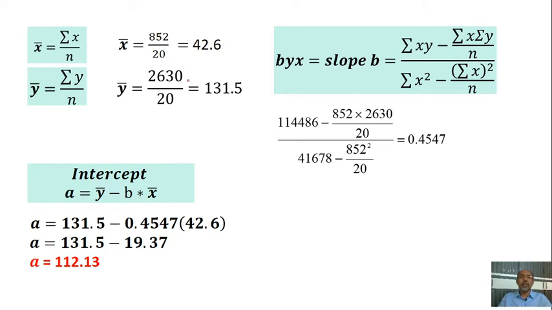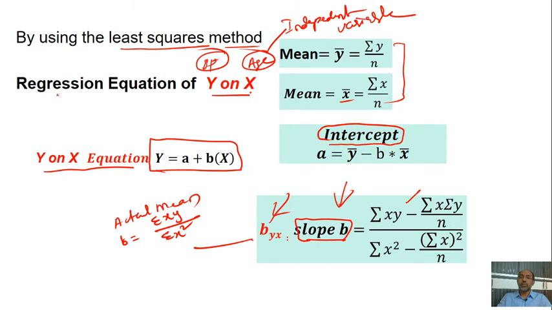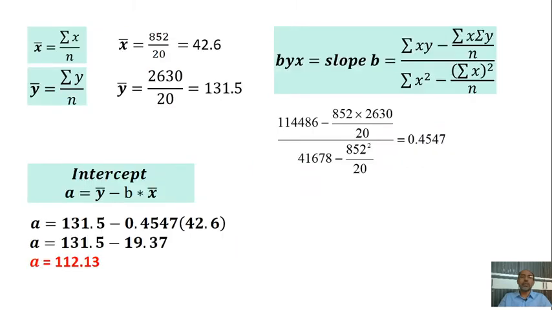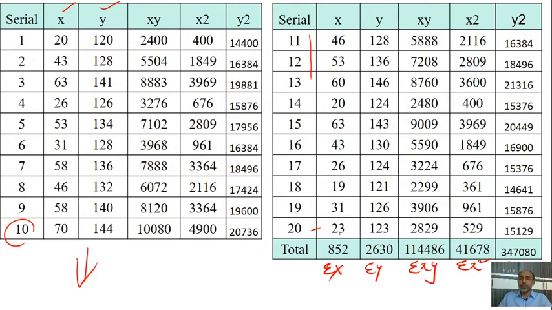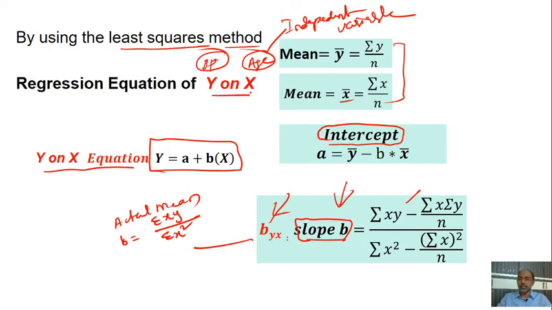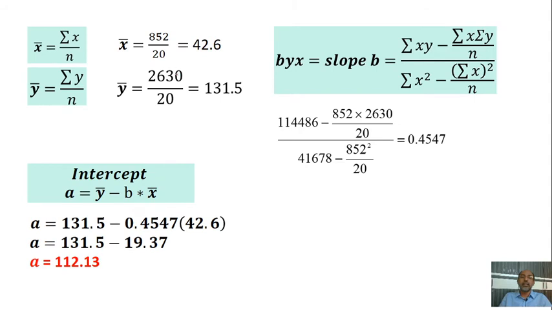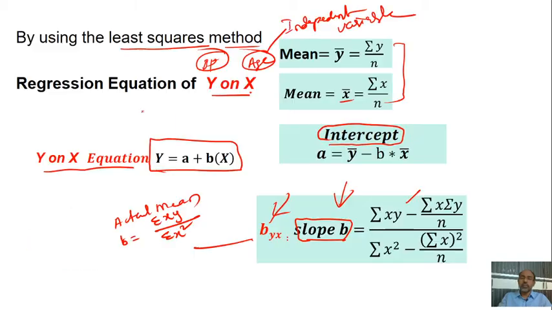It is given that x bar is equal to 852 divided by 20. You can once again check with the data. 852, 852 by 20, where 20 is the n. Then y bar is equal to 2630 divided by 20.